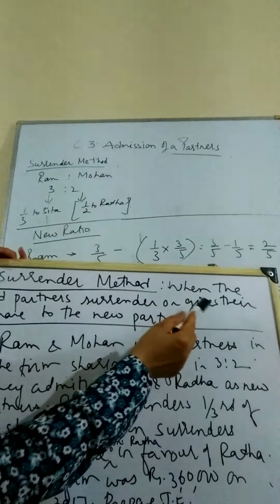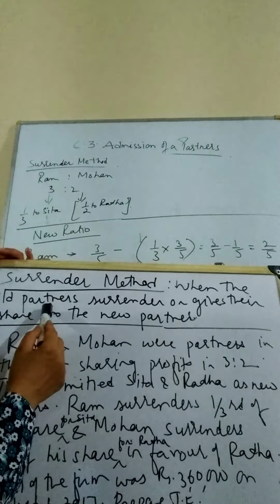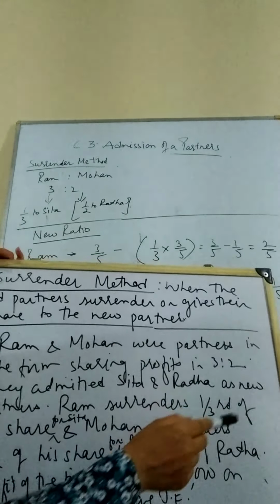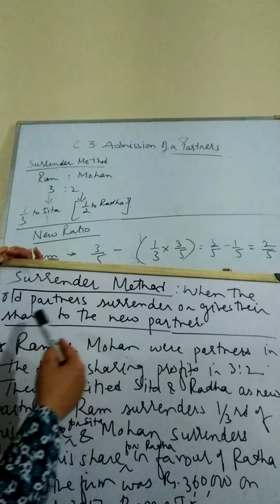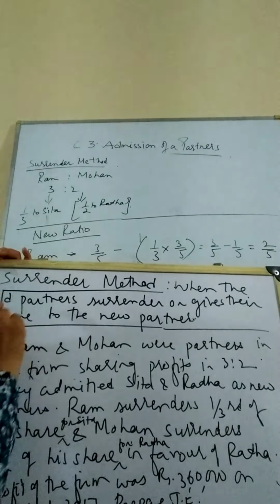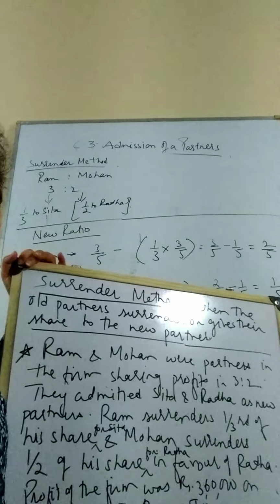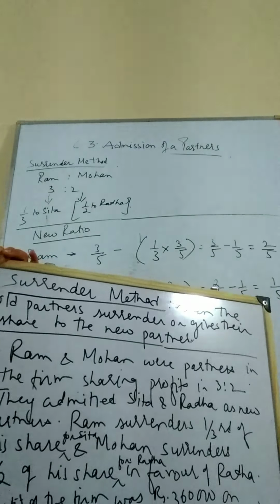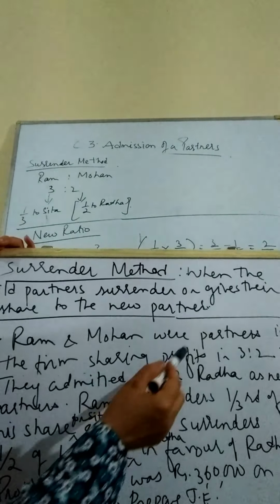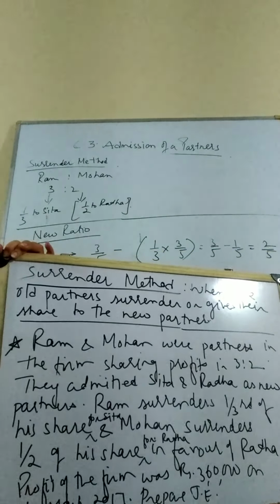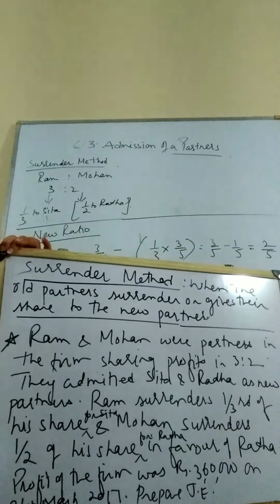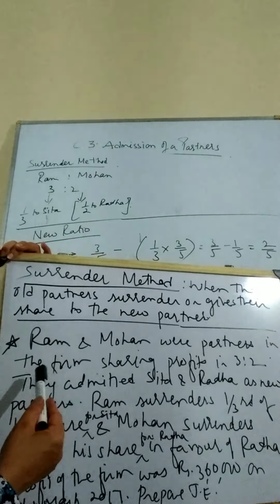So let us take up an example to understand surrender method first. Surrender method. When an old partner surrenders or gives, means sacrifices, their shares to the new partner, that is called surrender method. Now what is surrender method? When the old partners surrender their share. Surrender means sacrifice, or they give their share in favor of the new partner. We'll understand with the help of this numerical example that you are seeing on the board.